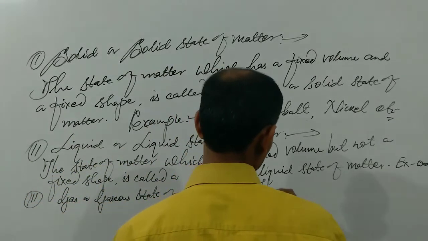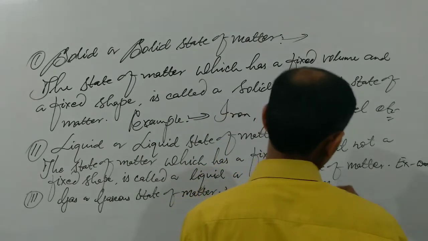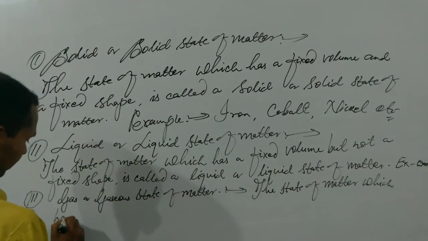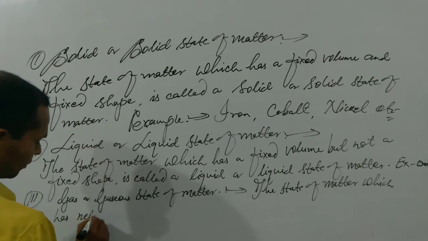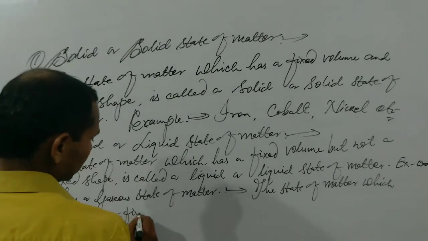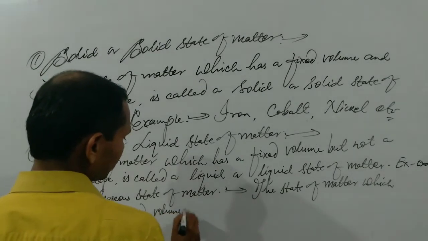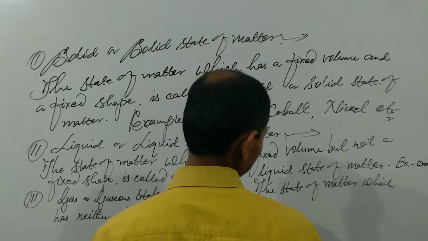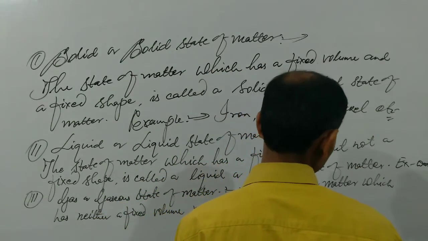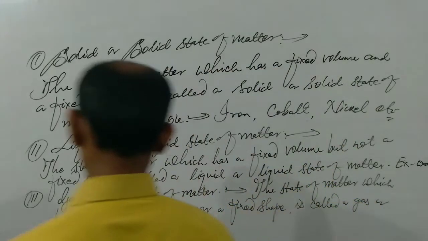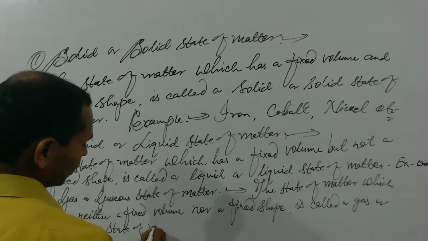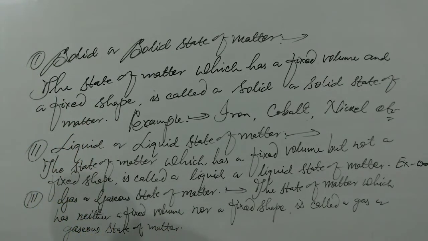The state of matter which has neither a fixed volume nor a fixed shape is called a gas or gaseous state of matter. These are the definitions of solid, liquid and gas.